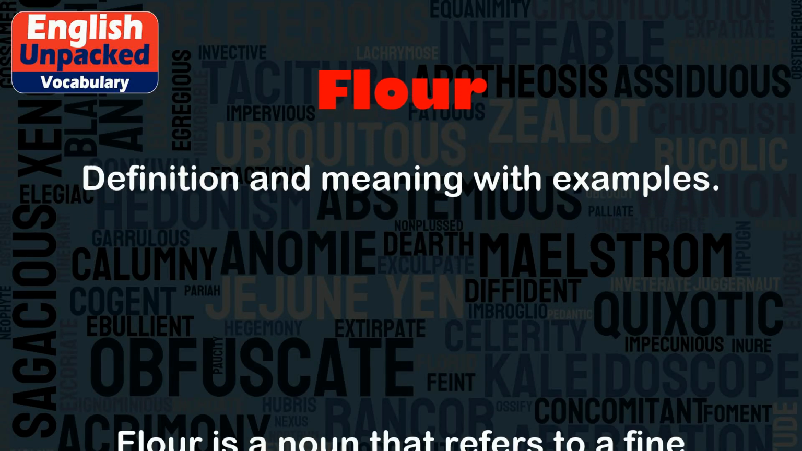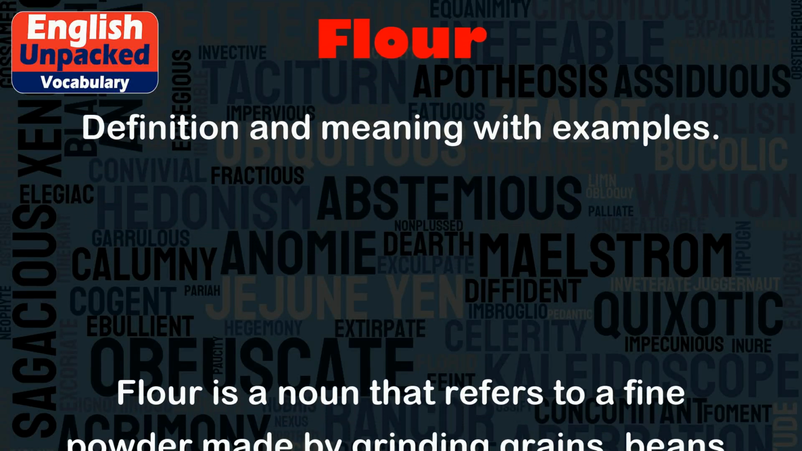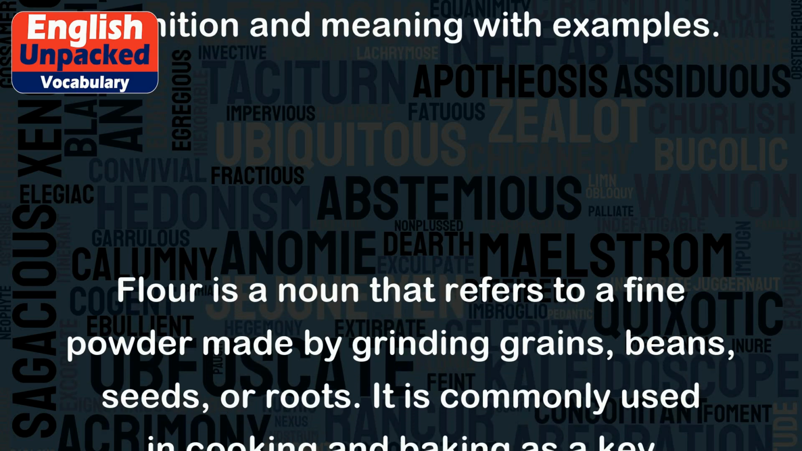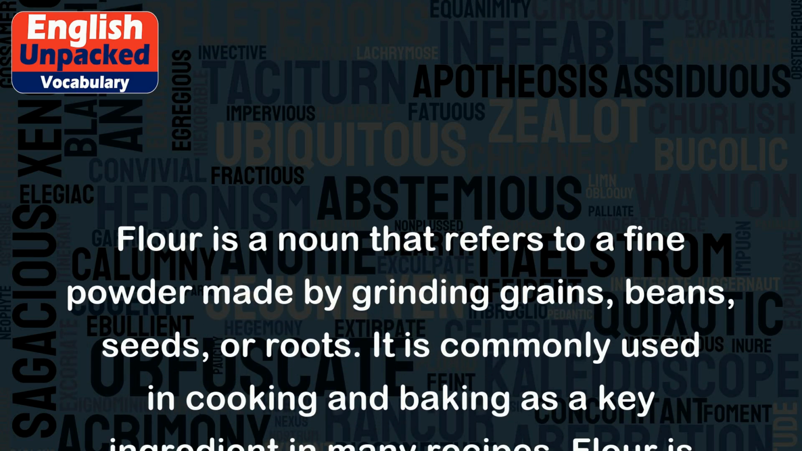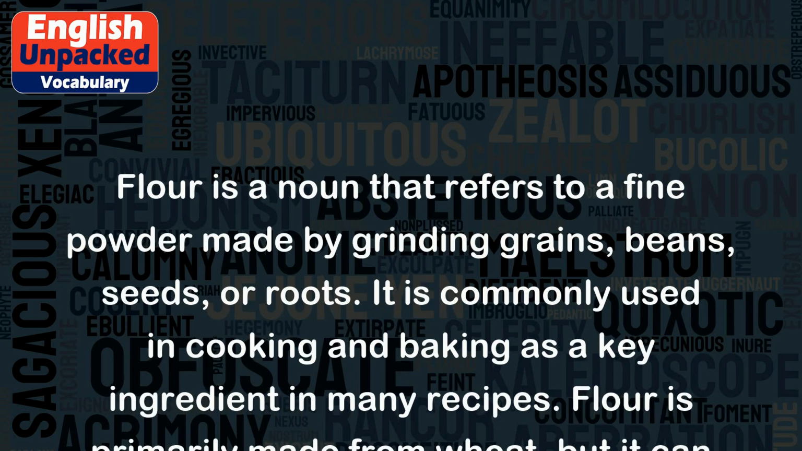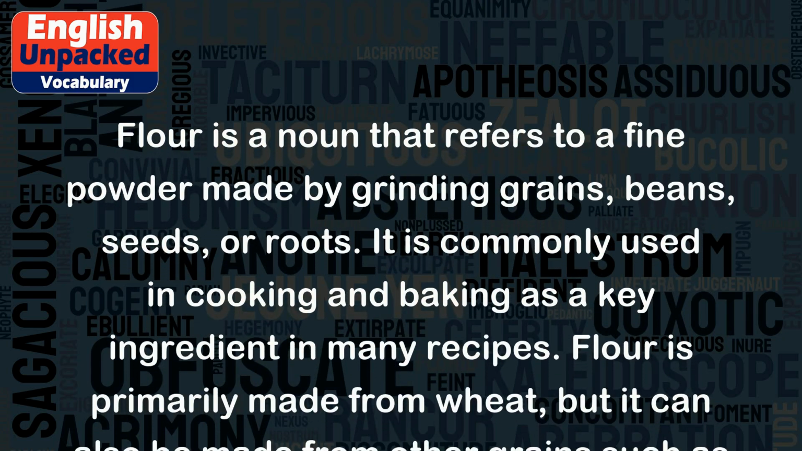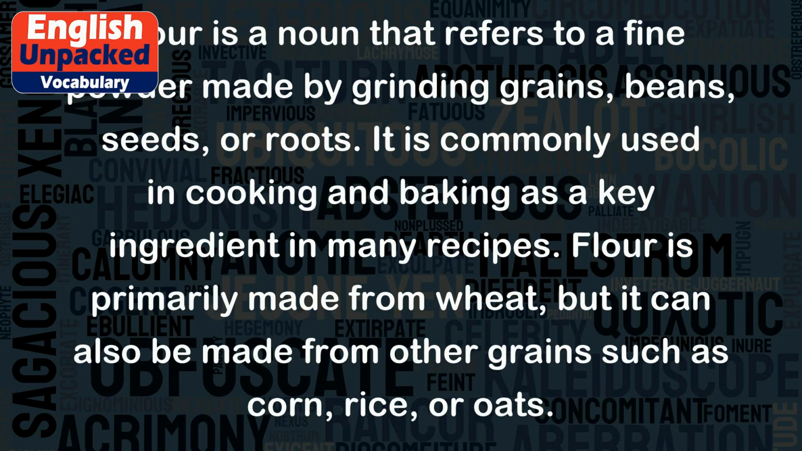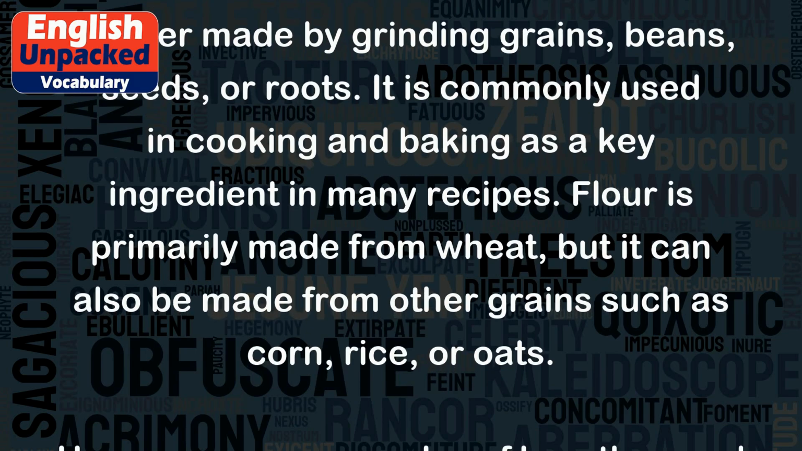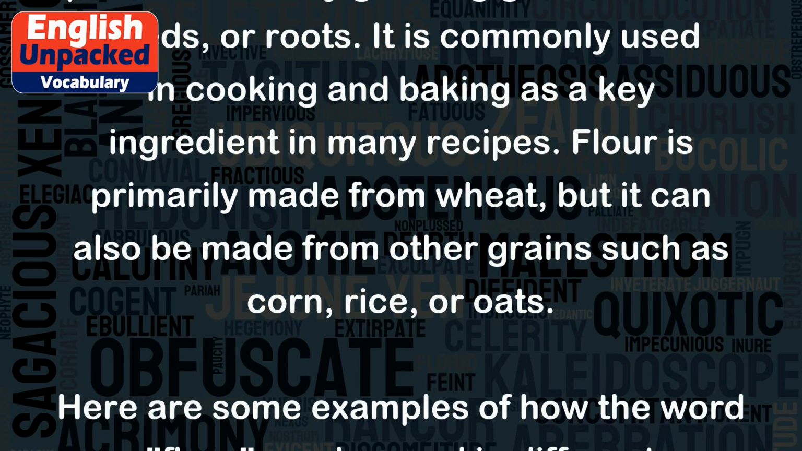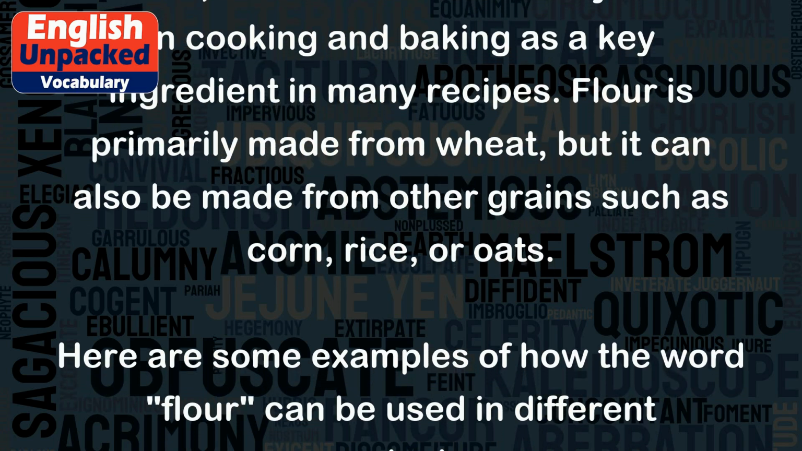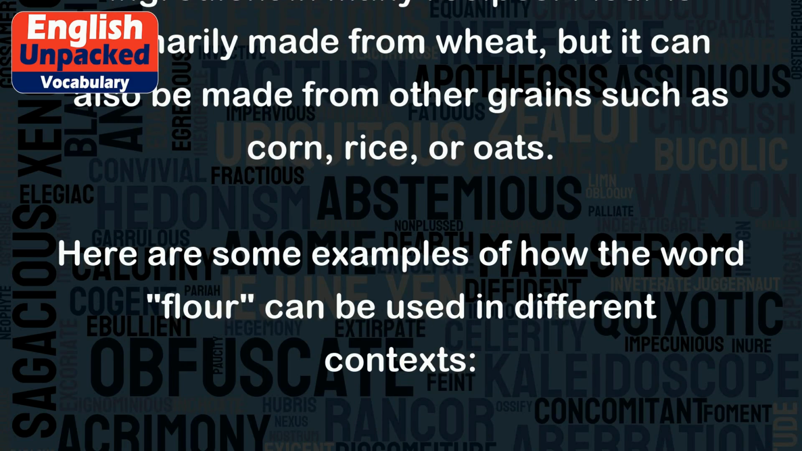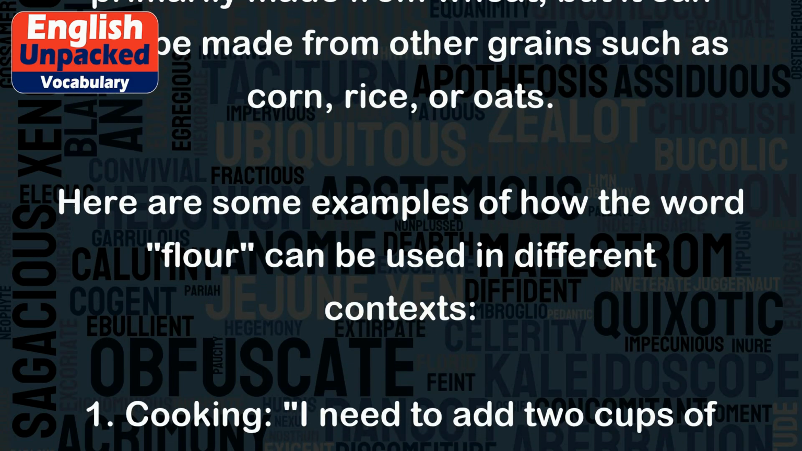Flour. Flour is a noun that refers to a fine powder made by grinding grains, beans, seeds, or roots. It is commonly used in cooking and baking as a key ingredient in many recipes. Flour is primarily made from wheat, but it can also be made from other grains such as corn, rice, or oats. Here are some examples of how the word flour can be used in different contexts.